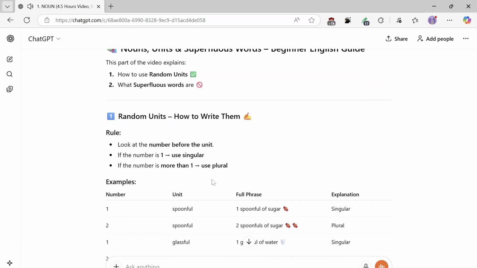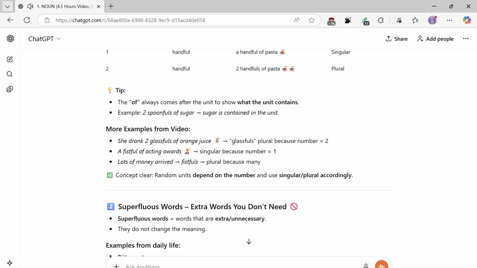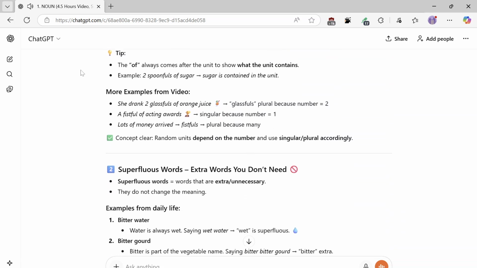Examples: number, unit, full phrase, explanation. 1 spoonful of sugar, singular. 2 spoonfuls of sugar, plural. 1 glassful of water, singular. 2 glassfuls of water, plural. 1 handful, a handful of pasta, singular. 2 handfuls of pasta, plural. Tip: the "of" always comes after the unit to show what the unit contains. Example: 2 spoonfuls of sugar, sugar is contained in the unit.